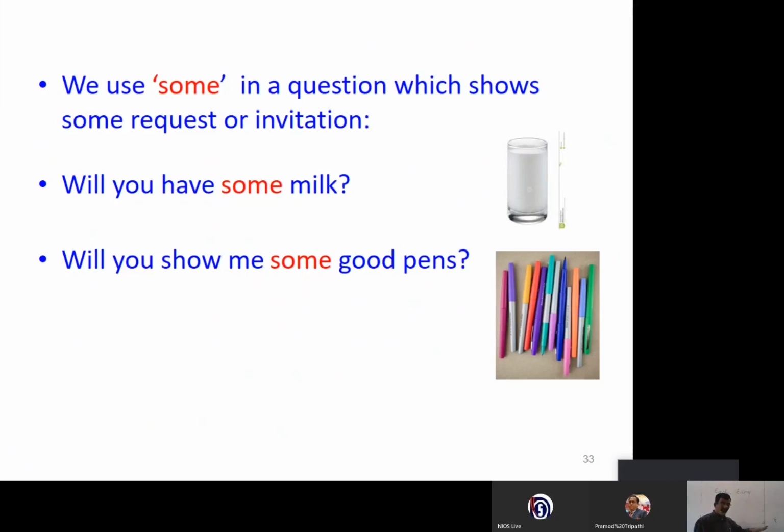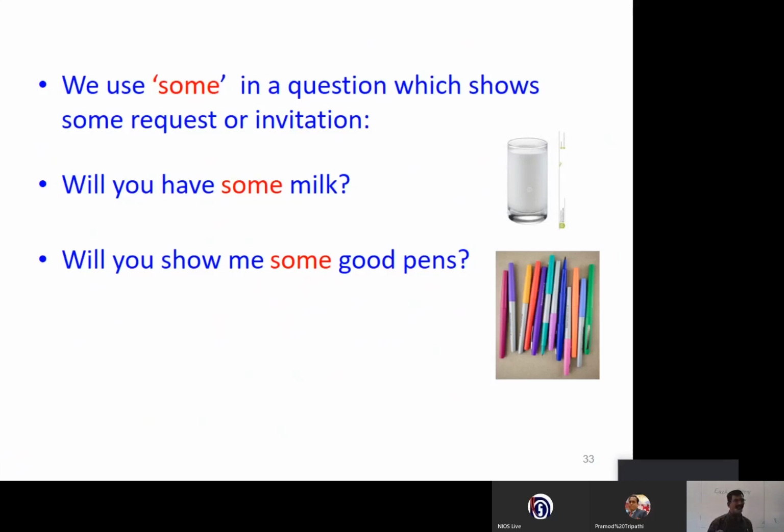In negative questions, in interrogative sentences, some can be used. We never use some in negative sentences, whereas we use some in interrogative sentences. That is negative questions. Example, did I give you some money yesterday? Won't you give me some more books? So in questions, we can use some.